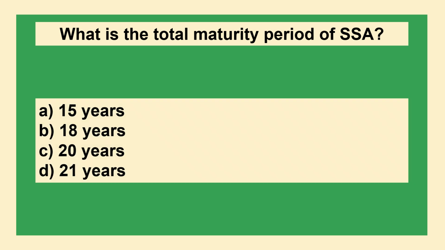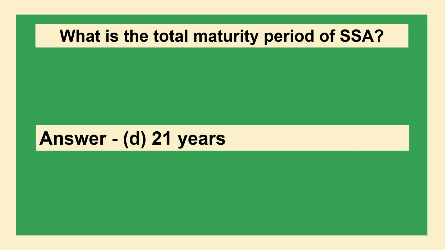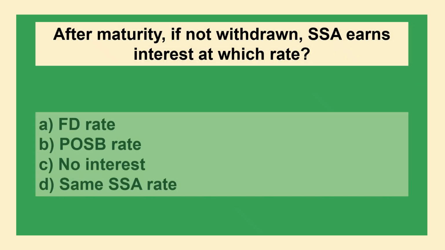What is the total maturity period of SSA? Option A 15 years, option B 18 years, option C 20 years, option D 21 years. The answer is option D 21 years.